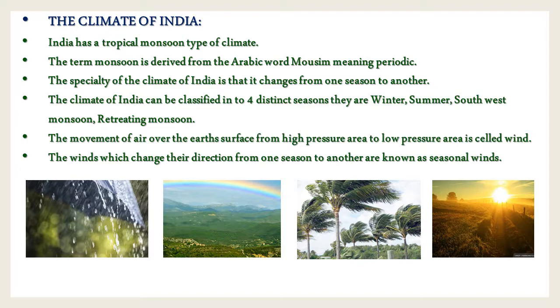The movement of air over the earth's surface from high pressure area to low pressure area is called wind. The winds which change their directions from one season to another season are called seasonal winds. So what do you call that? Seasonal winds. For example, monsoon wind. So this is about the climate of India. Observe the below given pictures: rainy season, summer season, winter season.